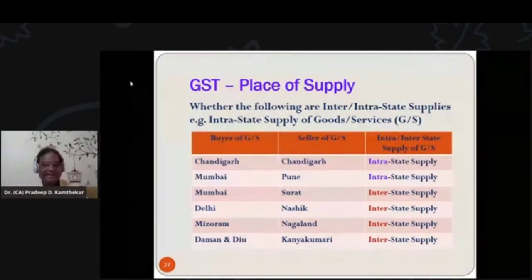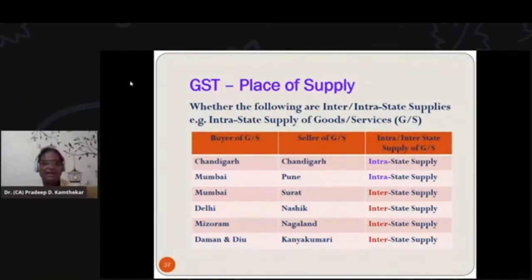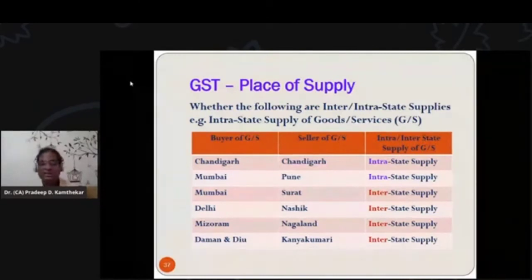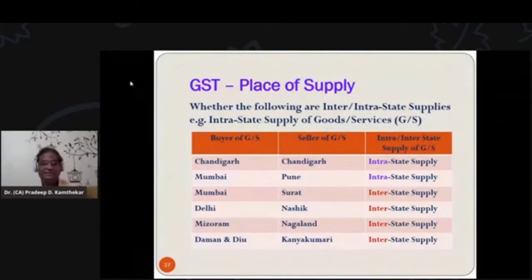Again, in the next transaction, Delhi and Nashik. Buyer is from Delhi and seller is from Nashik. So the buyer is from Delhi and the seller is from Maharashtra state. Again, it is between two different states. So it is interstate supply, and in this transaction, the entire GST will be IGST.